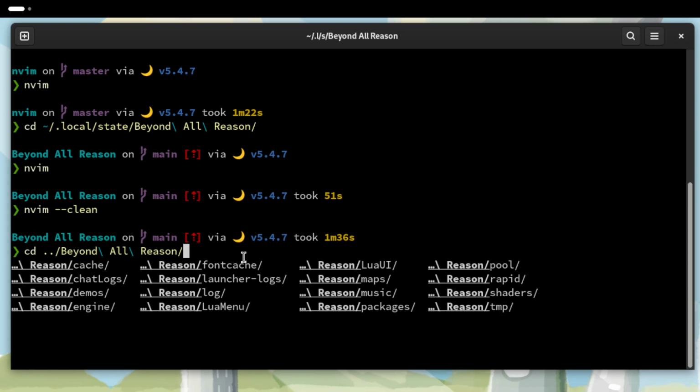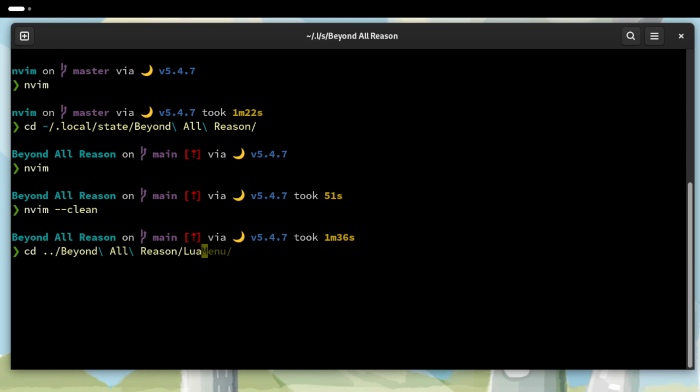So if I enter LUA tab, it will narrow it down for me and say, okay, you've narrowed it down to just two options, Lua menu or Lua UI. Or if I just type L and press tab, it will enter a few characters for me. It only enters U and A. It only enters those characters that it is certain I want to type. And I want this more conservative behavior from Neovim as well, if possible.